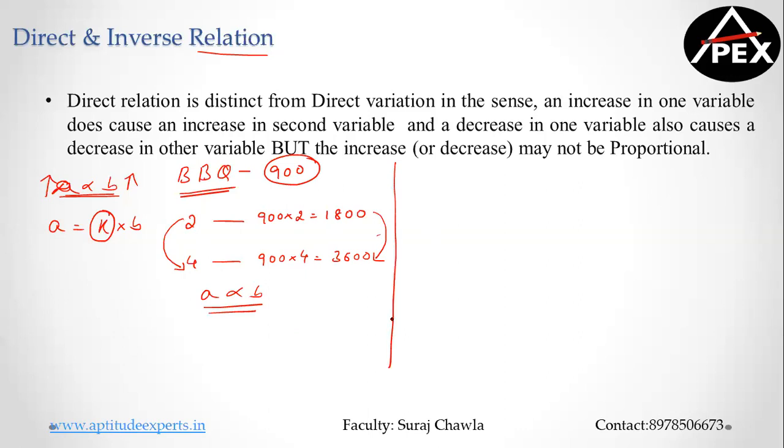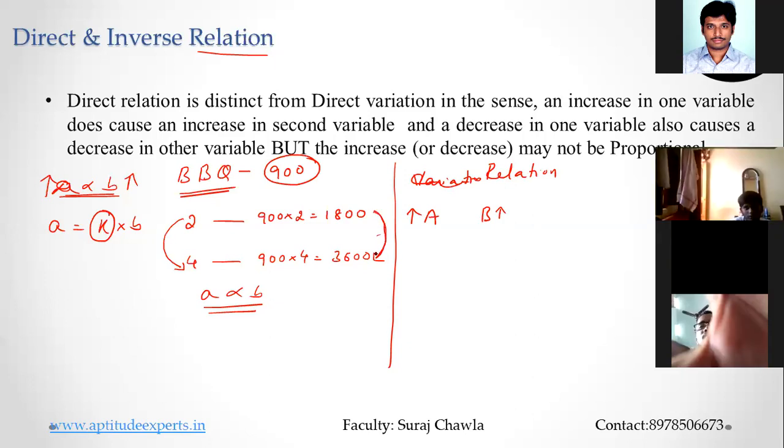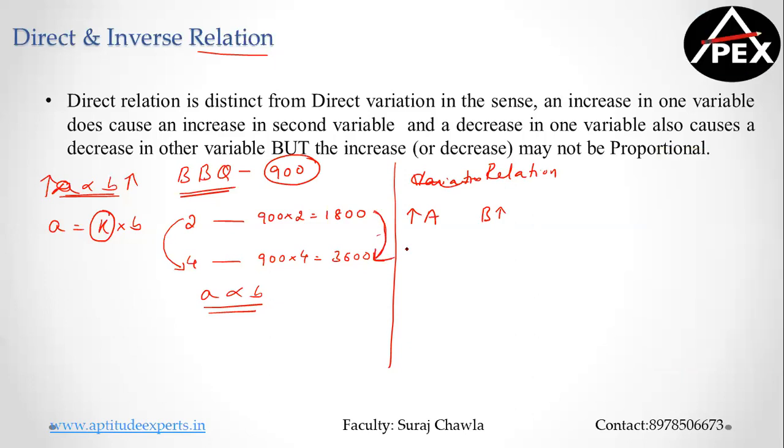But what happens in direct relationship? If A increases, B also increases, but not by a constant factor. The relationship is something else altogether.